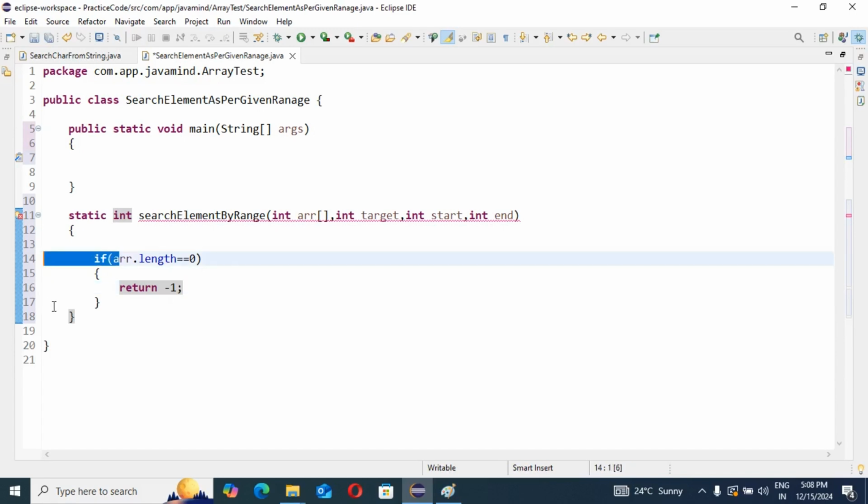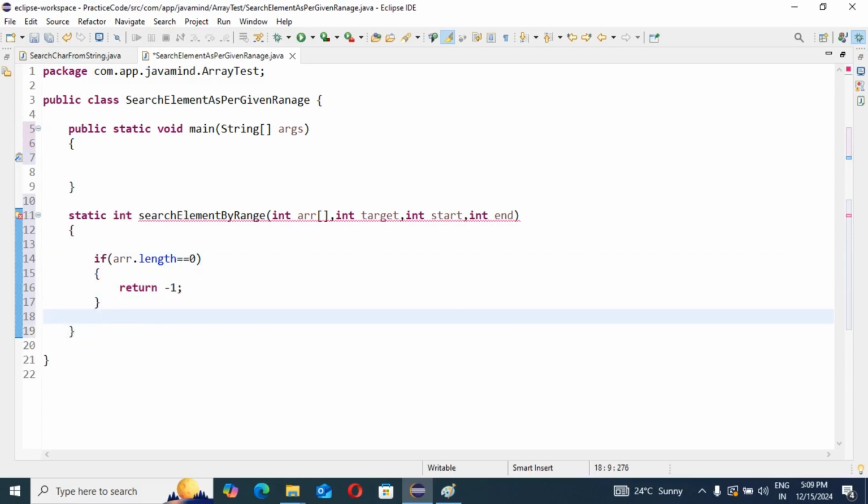So if our length is not equal to 0, then I am going to iterate with one for loop.